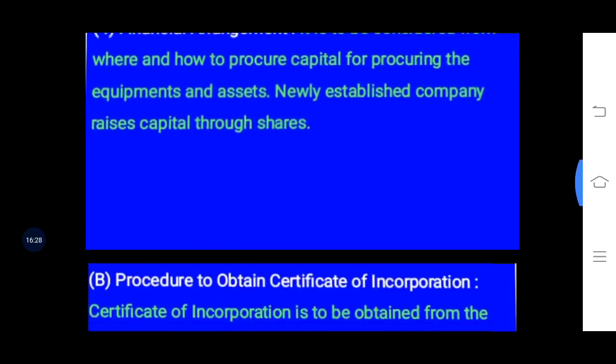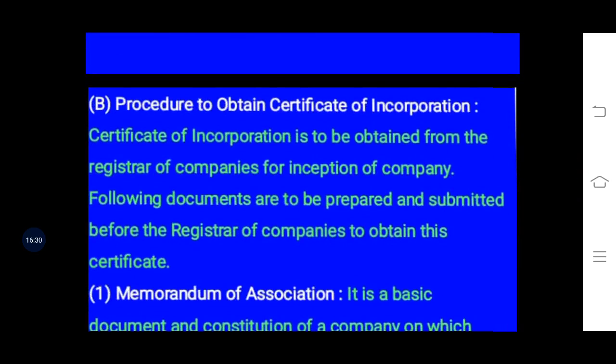Now the second procedure is to obtain the certificate of incorporation. For that, they will have to submit certain documents. First one is the Memorandum of Association, in which there are certain clauses in which they have to mention all the required details.